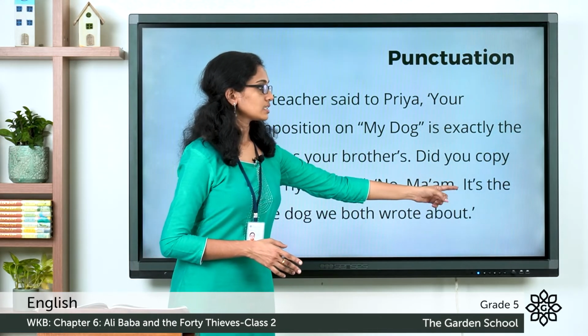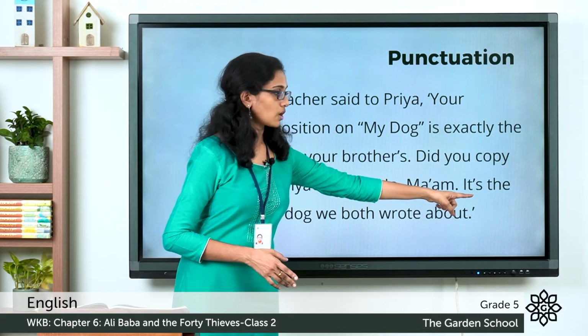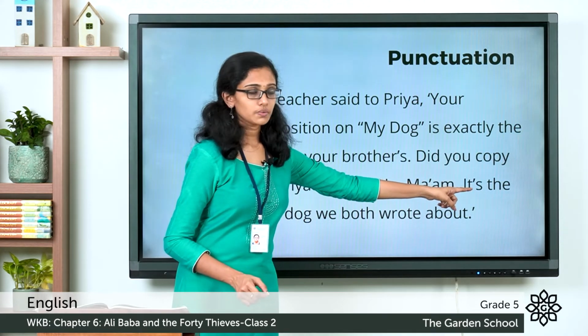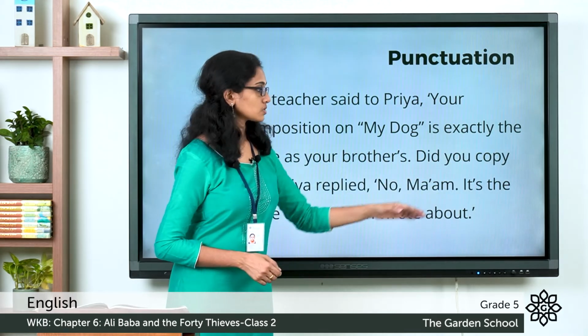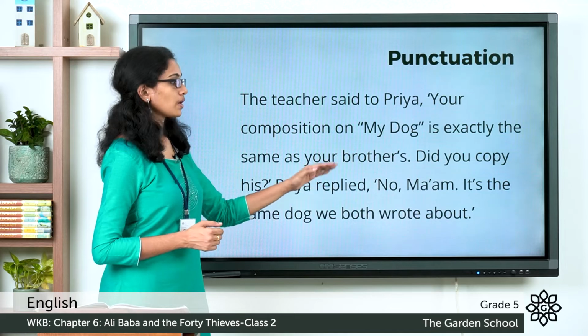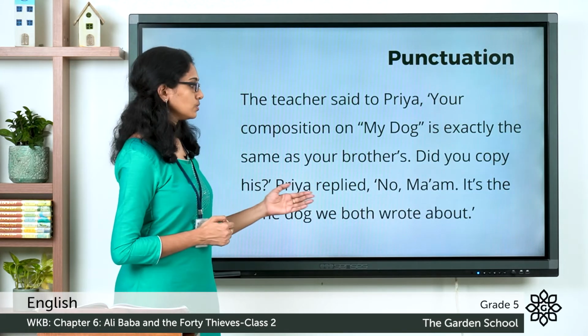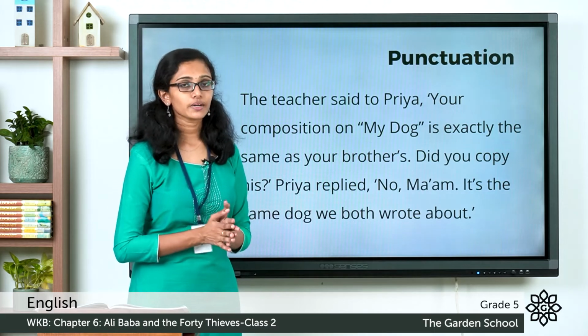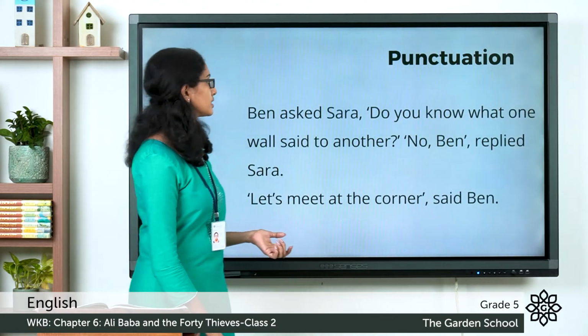It's the. This is the short form or shortened form of the words it is. So, there is an apostrophe between it and the letter S. So, it's the same dog we both wrote about. So, there is a full stop and the quote ends here. So, I hope you got this one correct. Now, let's see the next one.